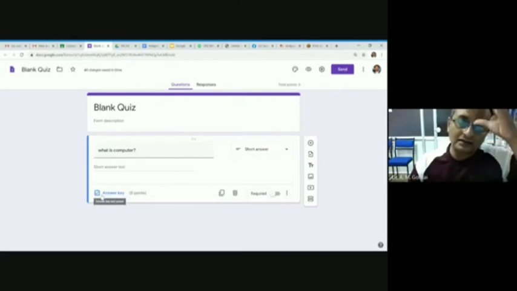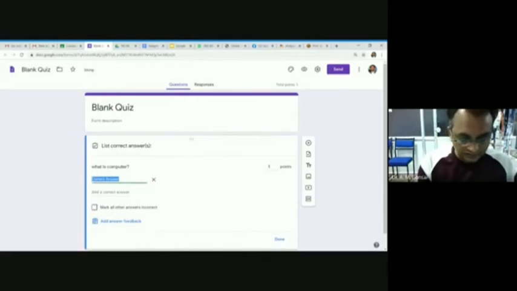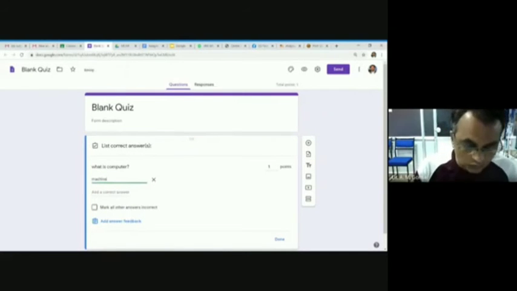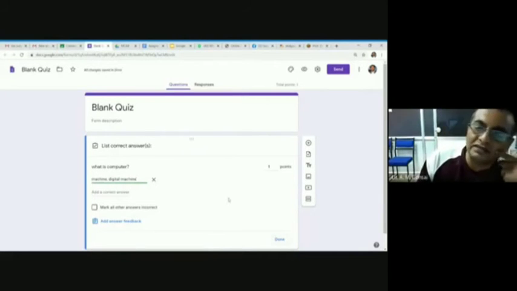I can write answer key. Okay. And if this question is true, I can give 1 point. Correct answer is computer is a machine, for example. So if this is machine is true, or digital machine is also true, then we can give 1 mark and set done. This way you can create question.